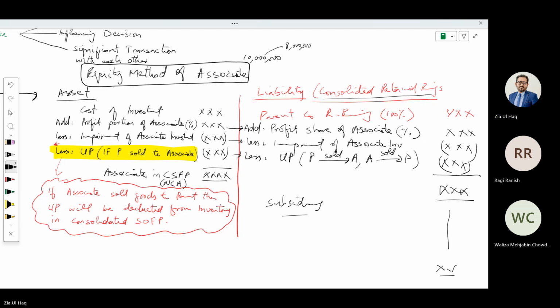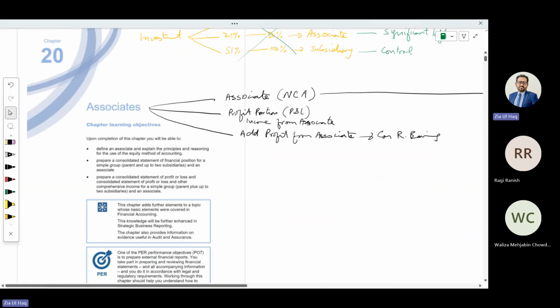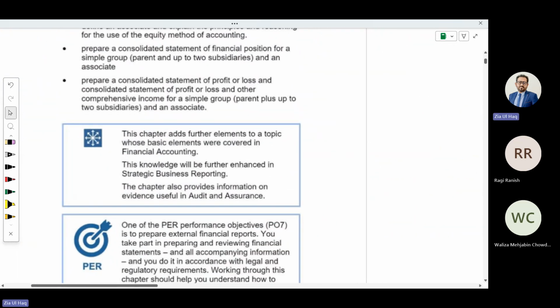Okay. In the unrealized profit part, just like we do with a subsidiary, we add to cost of sales and we deduct from inventory, the current asset, in consolidation. The same way, we will add to cost of sales in P&L and deduct from inventory in case the associate sold to the parent. So both ways. Both ways. Okay, let's move towards this chapter. Let's study.